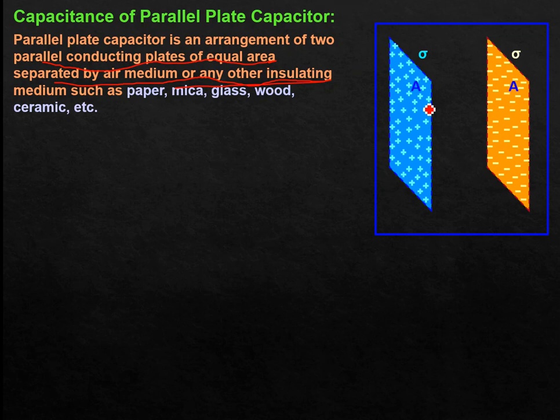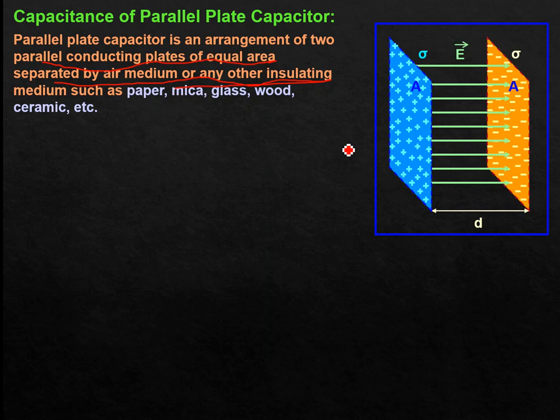Here positively charged, here negatively charged. So here plus sigma, here minus sigma. D is the separation between these parallel plates. Let us call the area of cross section capital A. And now you just recall the application of Gauss law.